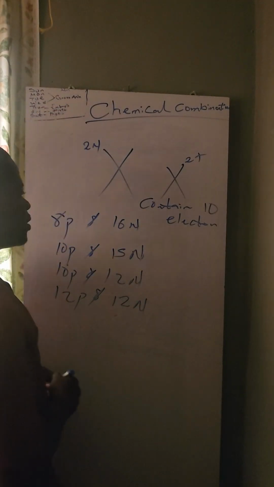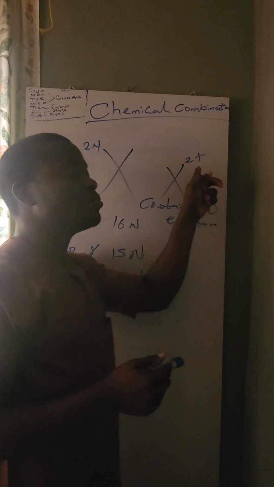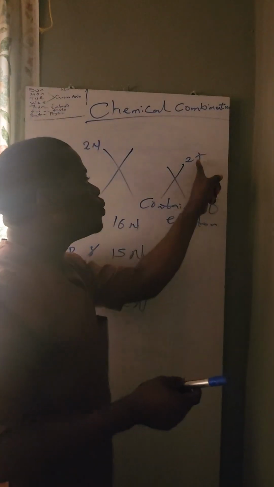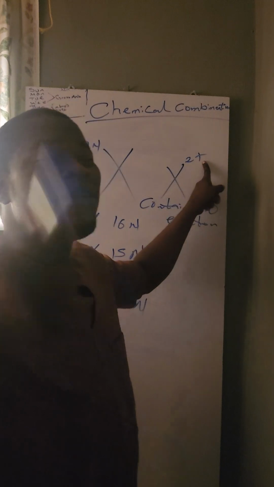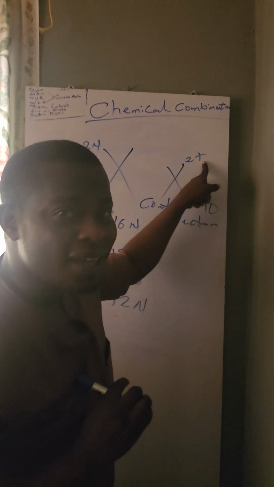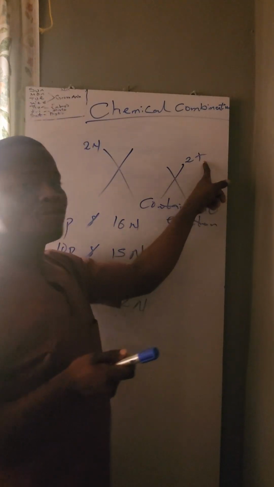How can we get the answer for this? Let's look at this. They said X2+. I told you earlier, whenever we see a charge, it has become an ion. A plus charge, almost always, is a metal. A metal is the one that forms a positive charge. And will a metal lose or gain? I believe you guys said it is going to lose.